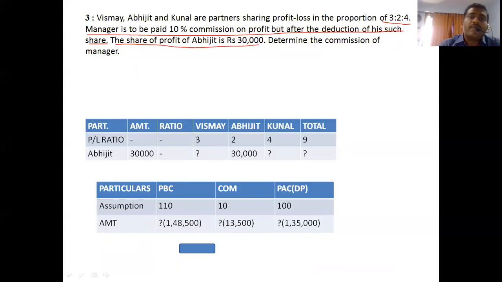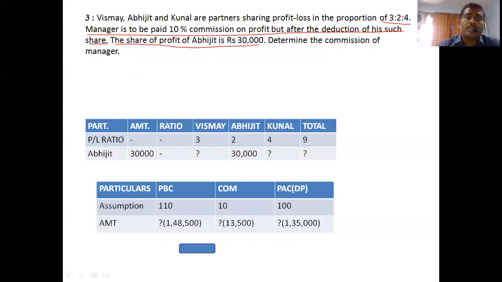Now friends, one of the partners' share is given. Right? We have seen one sum, Sheila, Surbhi and Sanket, in the illustration. If you refer to that, you get the perfect sum. Here also a particular partner is given, Abhijit's share. So this column we cannot get into first. This table we have to take last. So first we prepare this table.